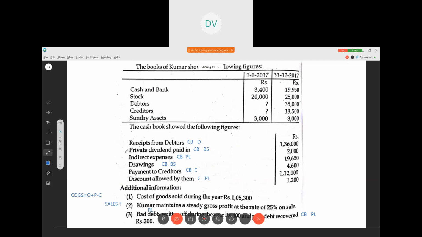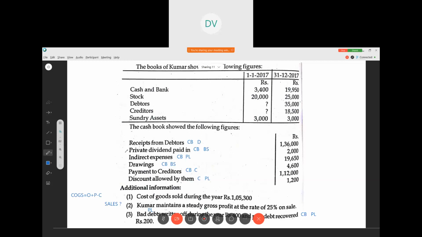So we can prepare the opening balance sheet. So here creditors 21,400 and debtors 45,600. Sorry for the interruption, actually there was a print mistake. So creditors 21,400 and debtors 45,600.